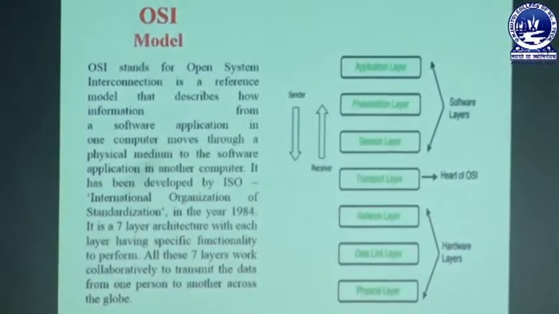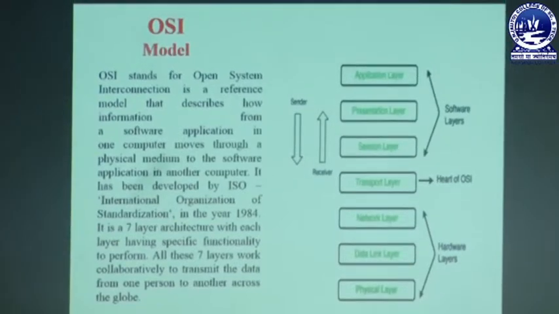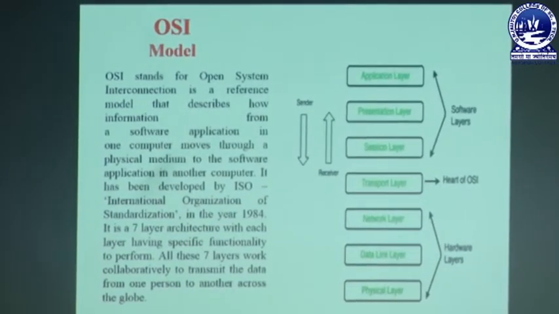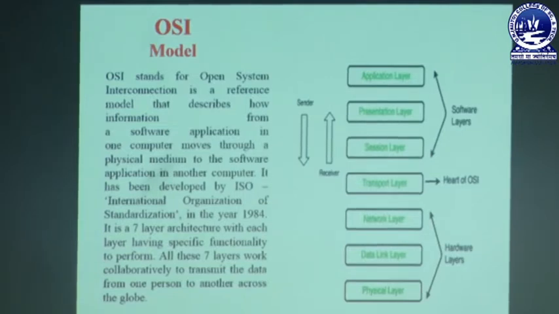What do you mean by OSI model? You can clearly see OSI stands for Open System Interconnection. It is a reference model that describes how information from a software application in one computer moves through a physical medium to the software application in another computer.